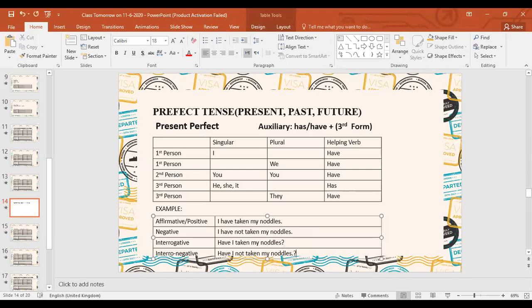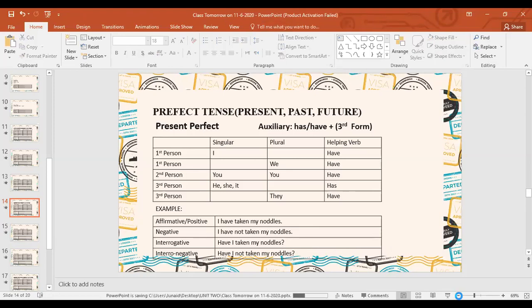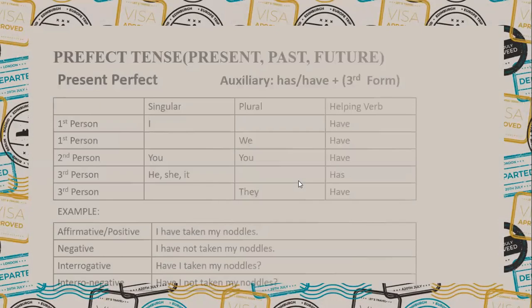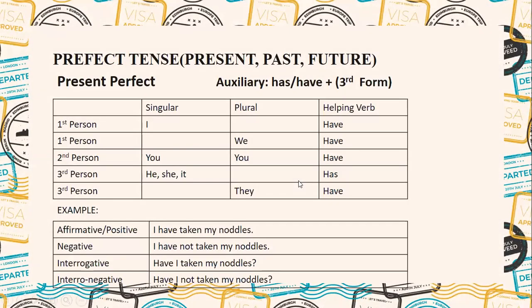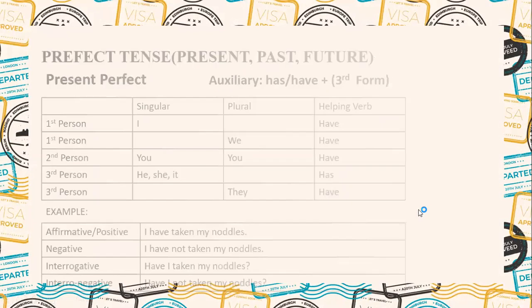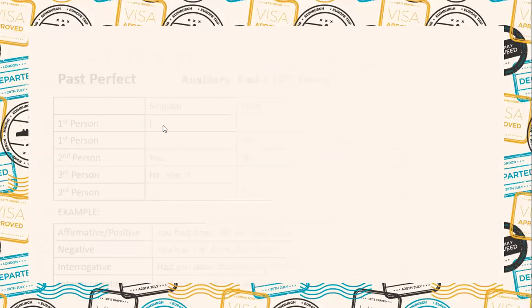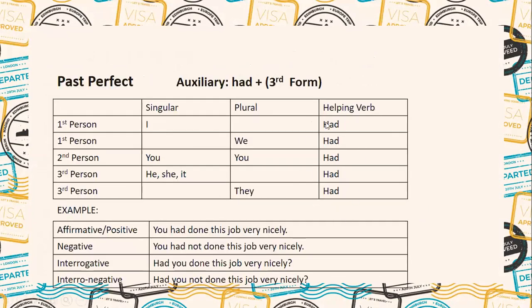In front of you I am adding the question mark. Actually this is very necessary to add the question mark, that is why I have added it here. Okay. Past perfect: I had. There is only one auxiliary verb, had, that we have to use. So there is no discrimination.